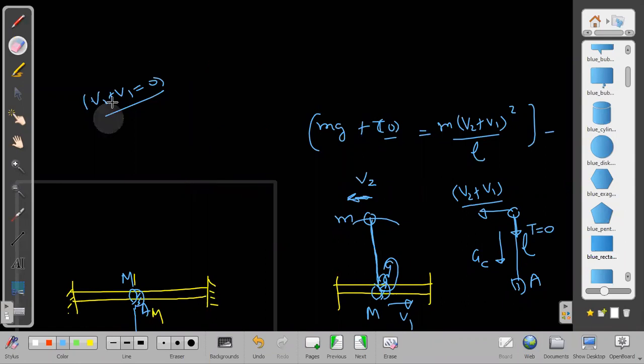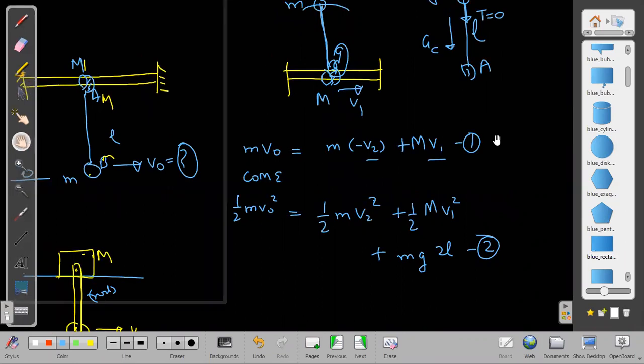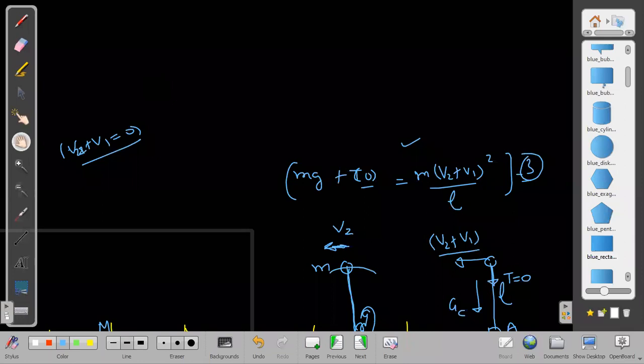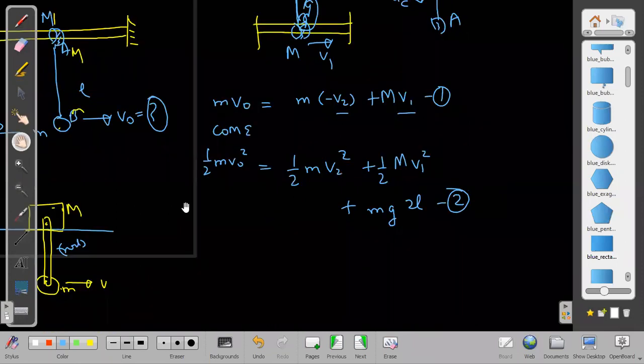For the case of rod, I will write v2 plus v1 equals to 0. But for the case of a string, I will write this force equation which I have written here, equals to mg. So what is similar in these two? First and second equation are exactly the same, no difference: conservation of momentum and mechanical energy. But the third equation for the case of rod is different, and the third equation for the case of string is different. That is the difference. But anyway, three equations and three unknowns. Can you get the answer by these? We can solve. Try to solve these.